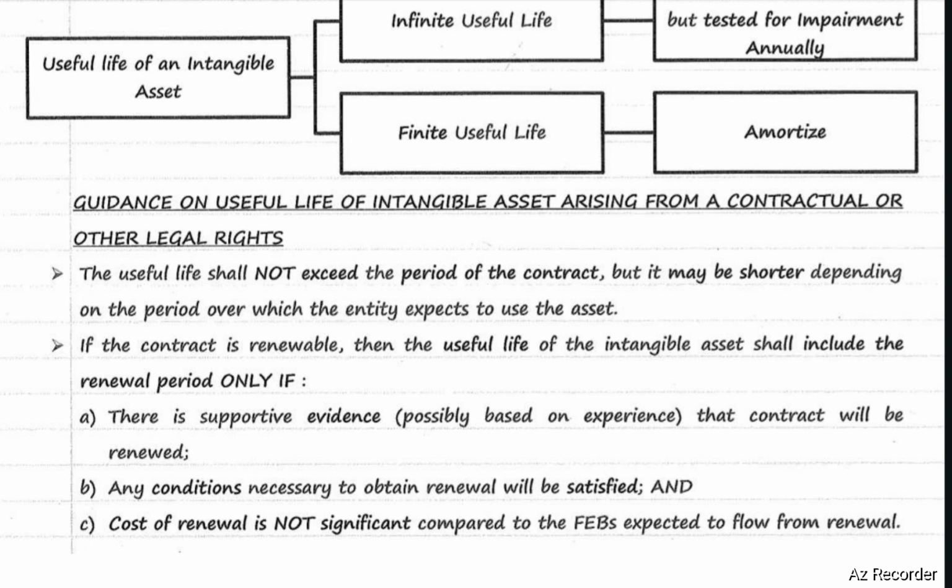The useful life shall not exceed the period of the contract, but it may be shorter depending upon the period over which the entity expects to use the asset. If the contract is renewable, then the useful life of the intangible asset shall include the renewal period only if there is supportive evidence, possibly based on experience, that the contract will be renewed, any conditions necessary to obtain renewal will be satisfied, and the cost of renewal is not significant compared to the future economic benefits expected to flow from renewal.